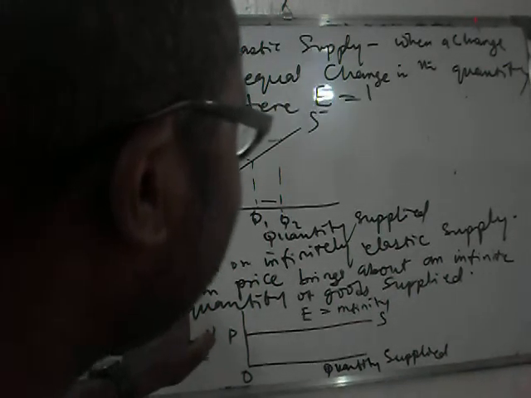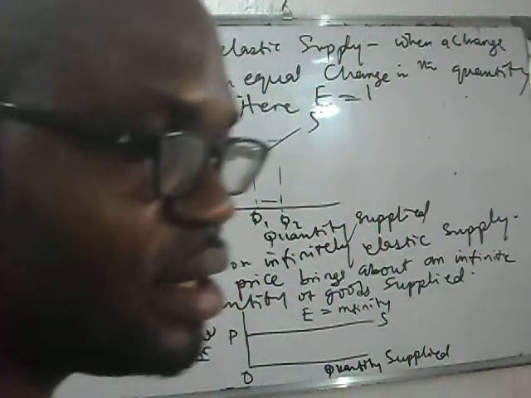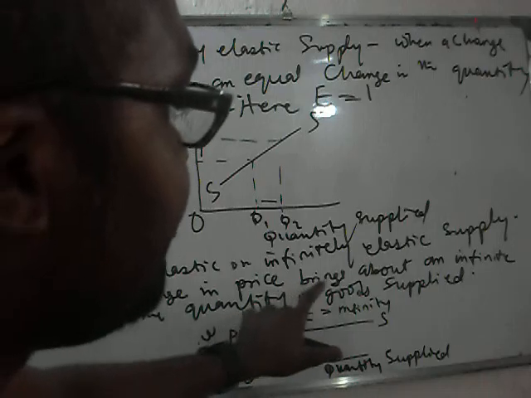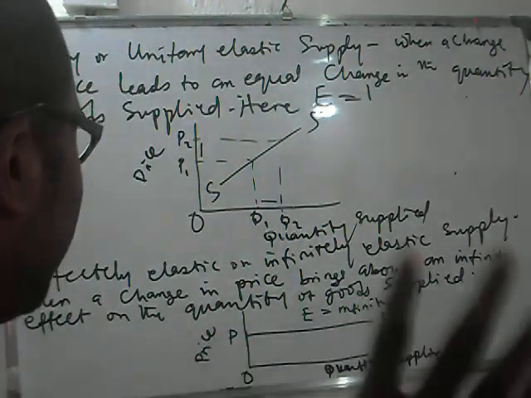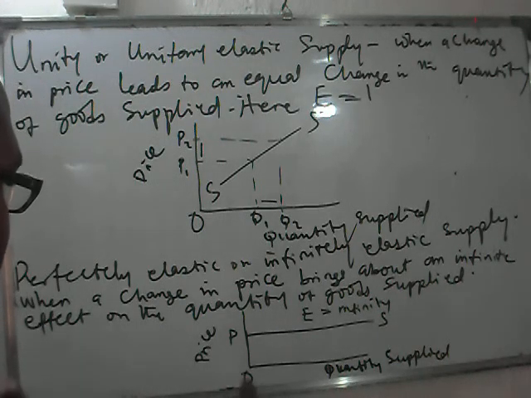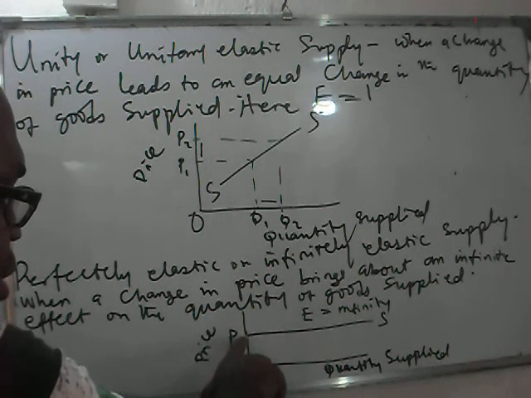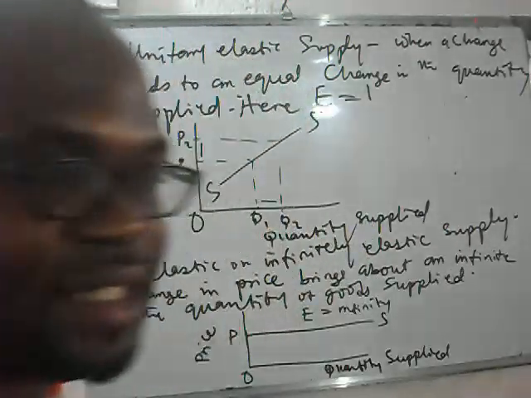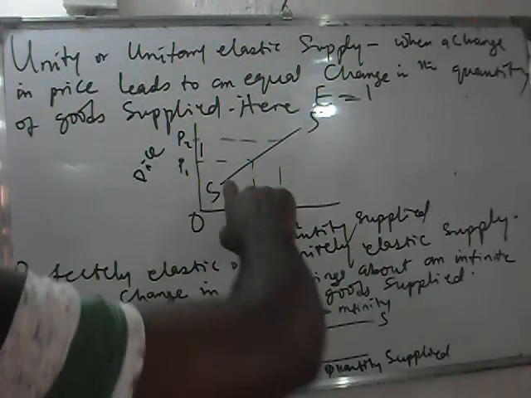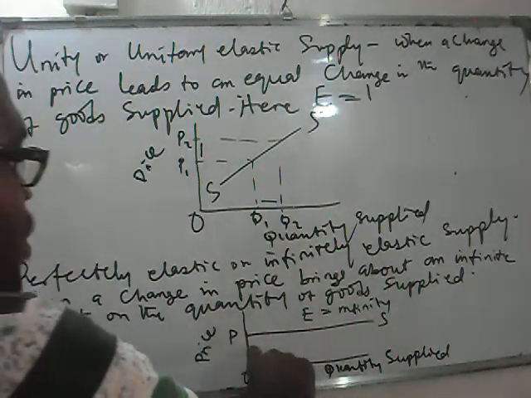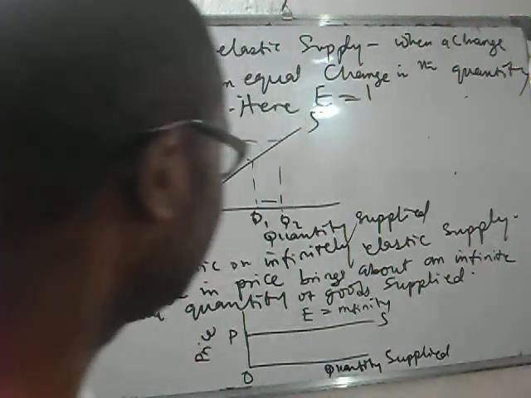Is that clear? And that brings us to the other type of elasticity of supply, known as perfectly elastic or infinitely elastic supply. When does this happen? This happens when a change in price brings about an infinite effect on the quantity of goods supplied. Just a small change in price, and quantity supplied increases infinitely, it goes without ending. Can you see it? This one brings about it, this one brings about it, but this one is infinite.